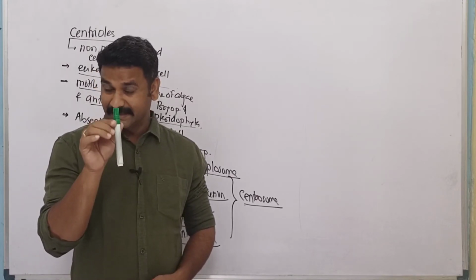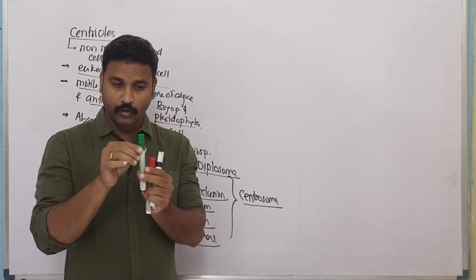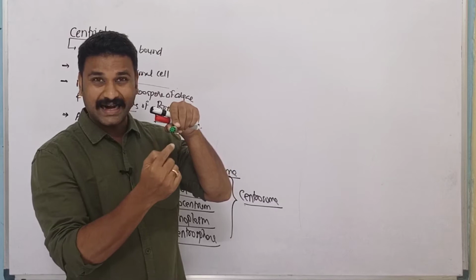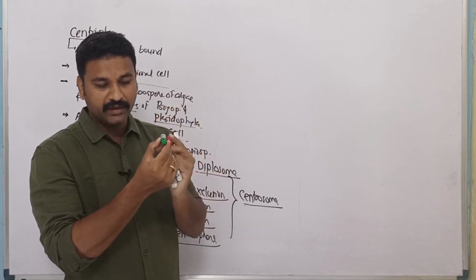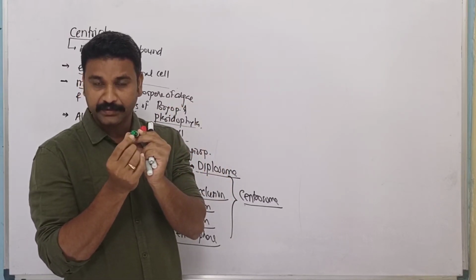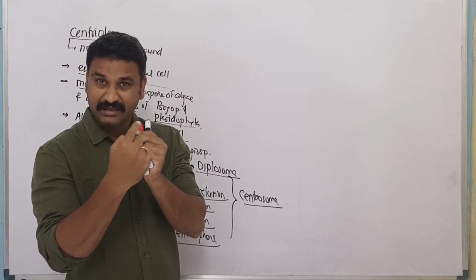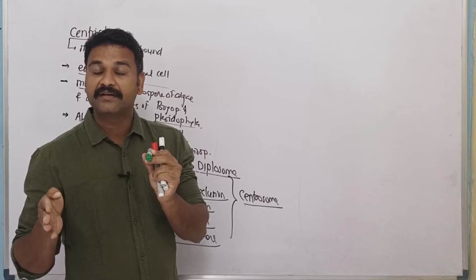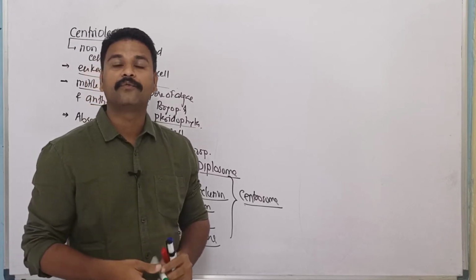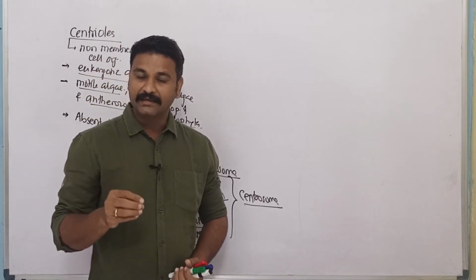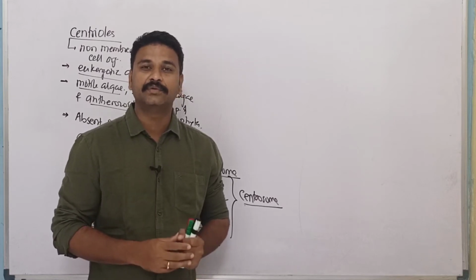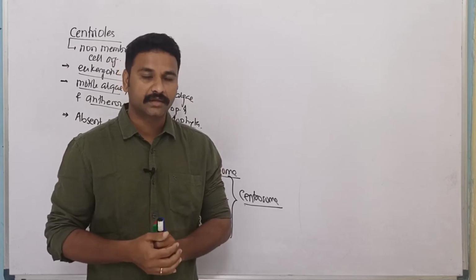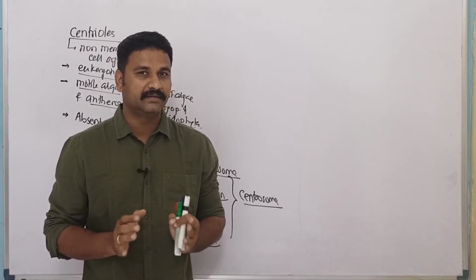Each cylinder of centriole on cross section will show you the cartwheel appearance, where you can visualize a central proteinaceous hub which is surrounded by 9 evenly placed peripheral fibrils made up of tubulin protein, and each fibril is actually a triplet which is connected to the central proteinaceous hub with the help of radial spoke.